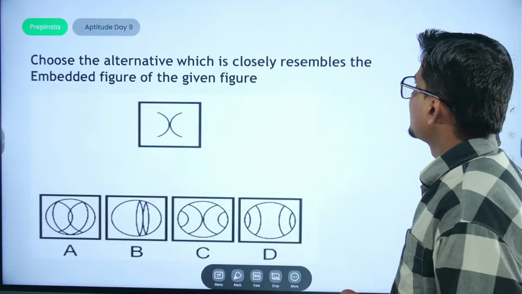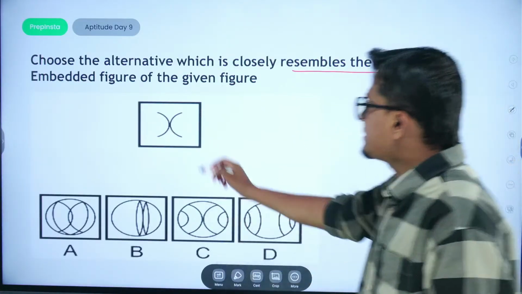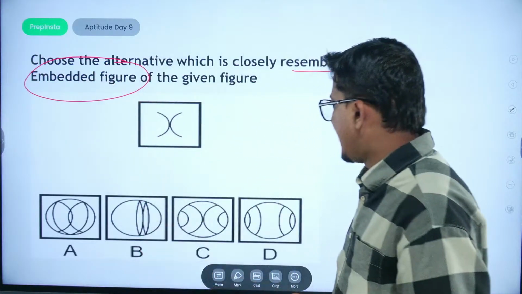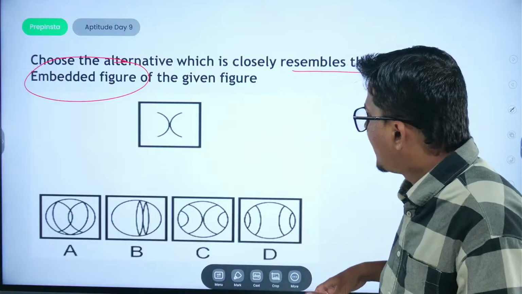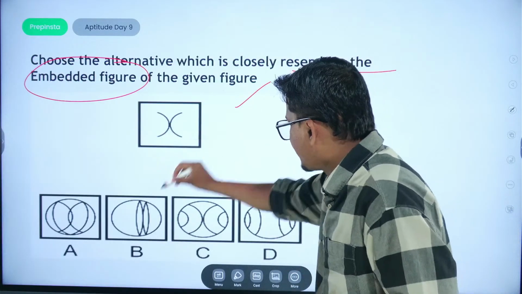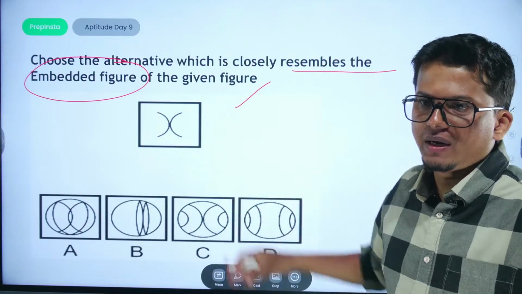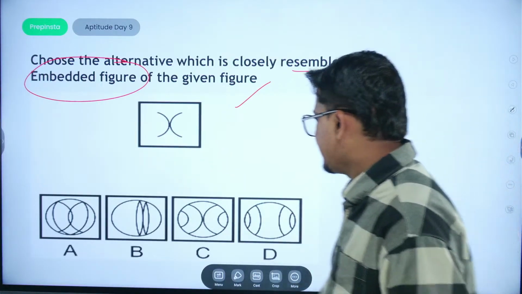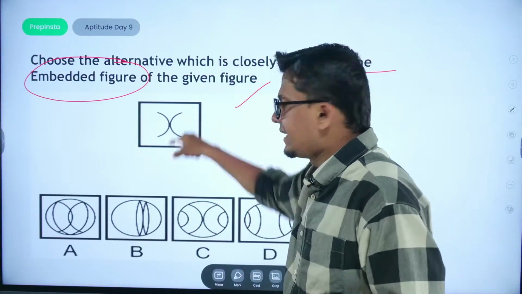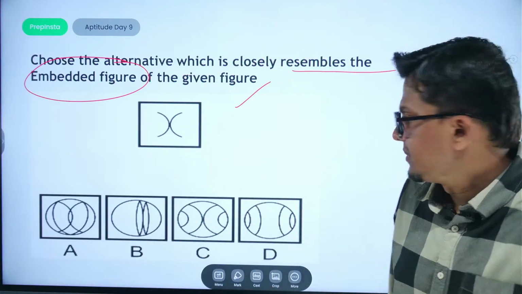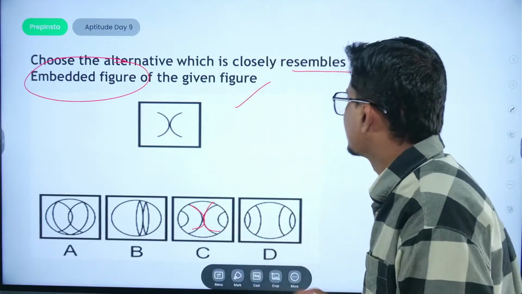Choose the alternative which closely resembles the immediate figure of the given figure. Immediate means something which is hidden. So you have to take into account the given options and figure out in which of the diagrams this figure is hidden or embedded. ठीक है, बस आपको ये लिखना है out of these options in which of the diagrams this is hidden. Option number C. Okay, yeah, it is very simple ना.